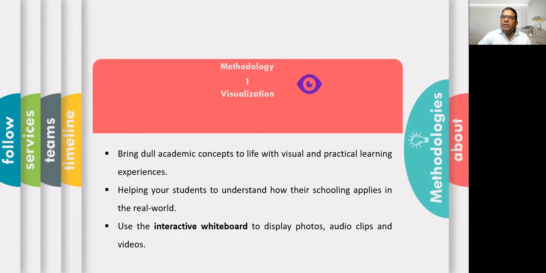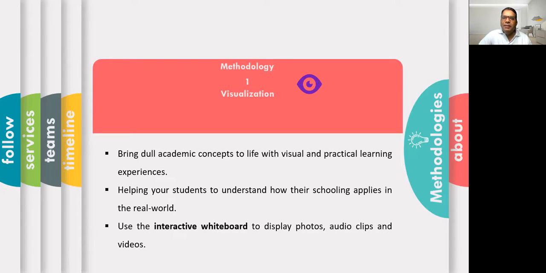Use the interactive whiteboard to display photos, audio clips, and video. In the online class, there are many apps and they provide many facilities. Many teachers used to say that they have limited data and insufficient infrastructure. Now it is the demand of the time. All teachers should have unlimited data, a good Wi-Fi connection, and a laptop, so that they can provide good quality education in the online class.